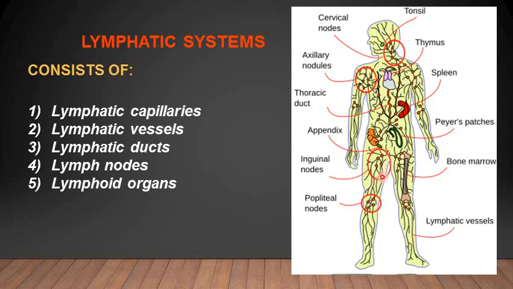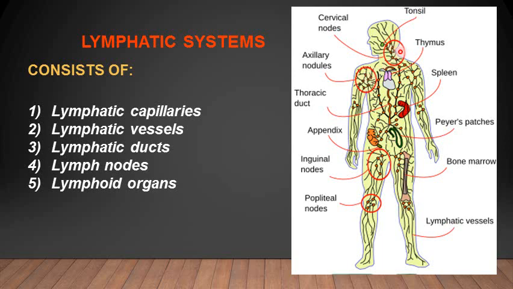These are the popliteal lymph nodes. Then there is another set of lymph nodes present in the inguinal region. These are the inguinal lymph nodes. Regional lymph nodes are also present. Another very important set, which you are already aware of, is the axillary lymph nodes. These are present here.